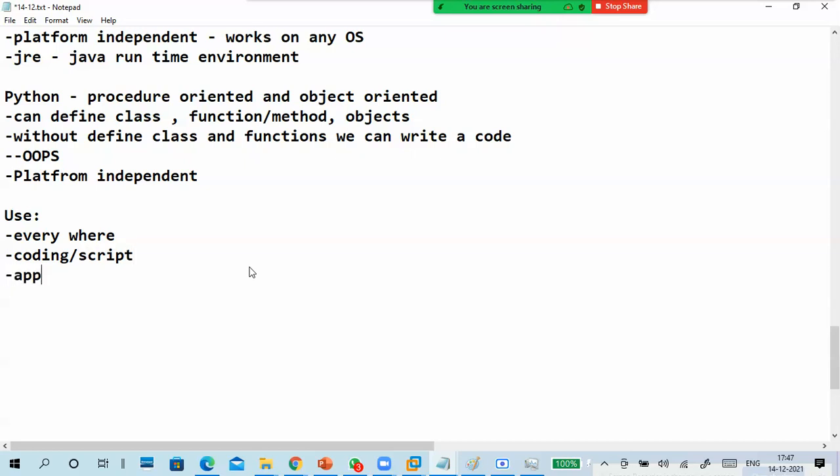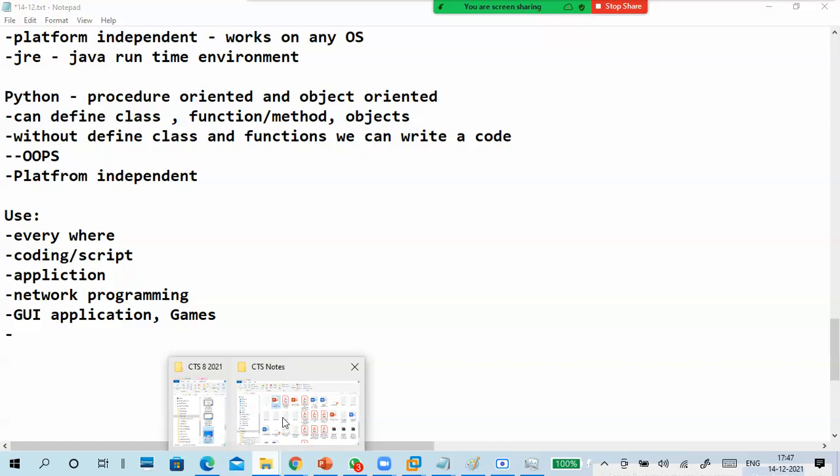We can build applications. Network programming, like network hacking purposes, we can do it also. GUI applications, not only simple applications, and games also you can build if you want. No doubt.